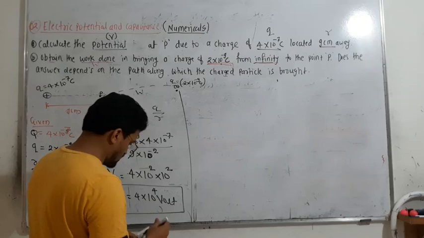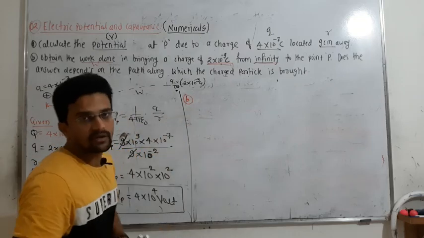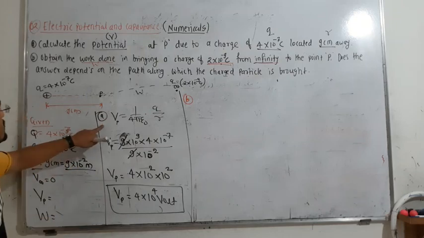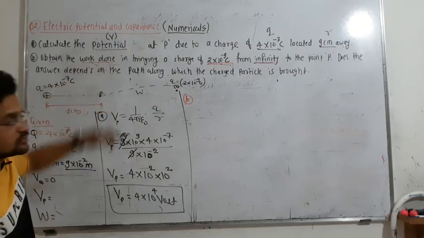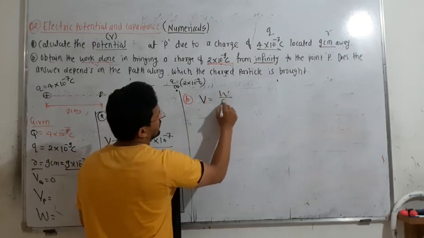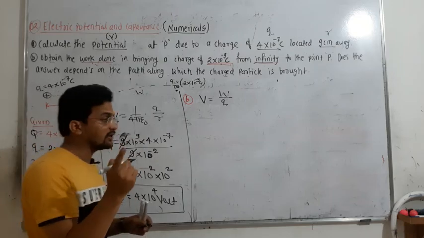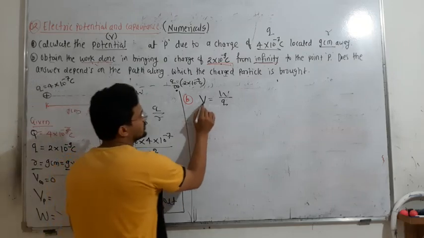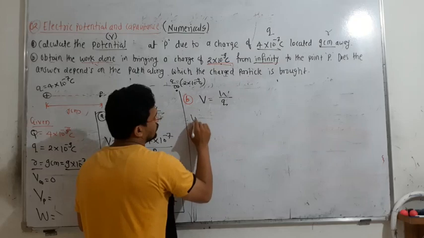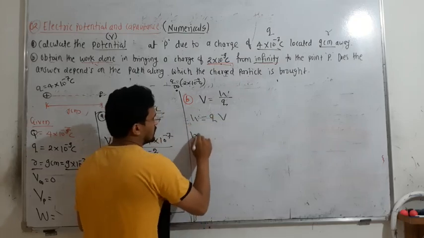So next is B. Now we will try to solve B. What is B? Obtain the work done. As you know, potential is equal to work done divided by charge. This is the first formula, which I mentioned before starting this numerical. So V is equal to work done divided by charge. Therefore work done is equal to charge multiplied by potential.